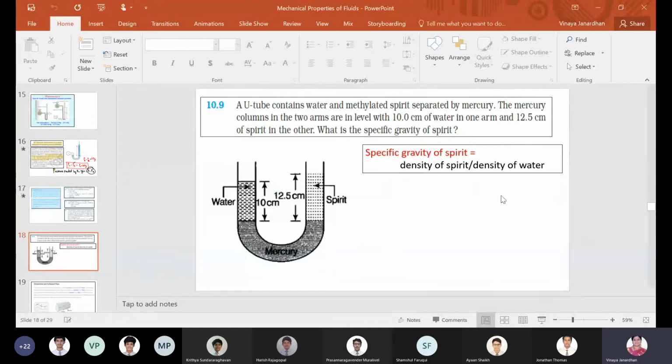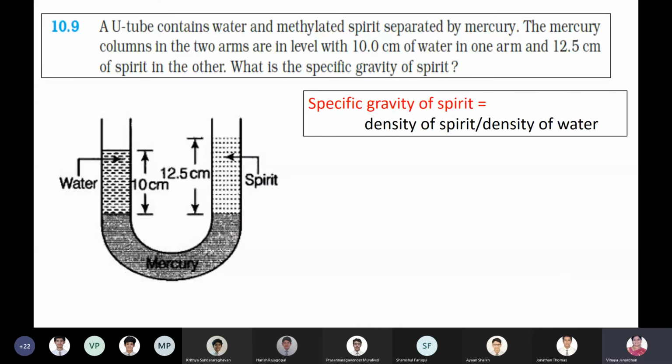Textbook numerical, boys, draw the diagram. A U-tube contains water and methylated spirit separated by mercury. Can you see the diagram? Ma'am, is this a U-tube example? It's a textbook numerical, an exercise numerical, boys. It's not a worked out numerical. The previous one was worked out. This is the exercise numerical.